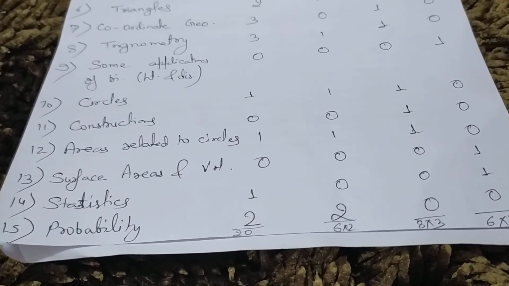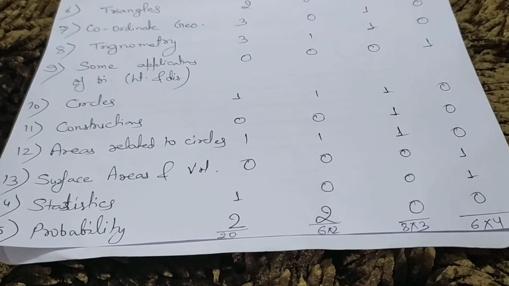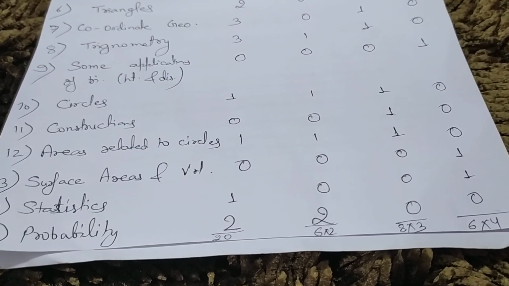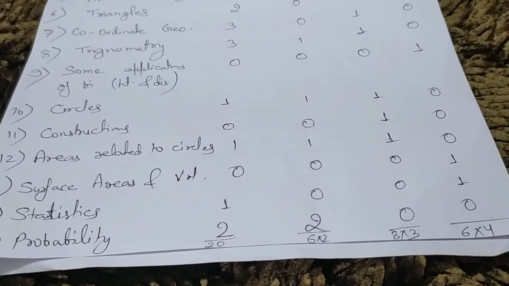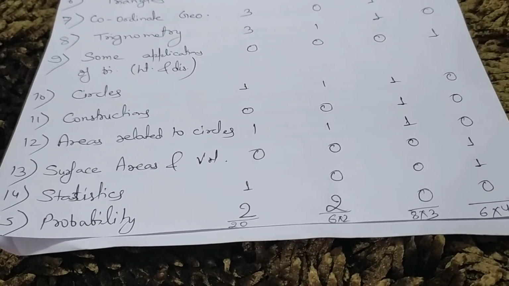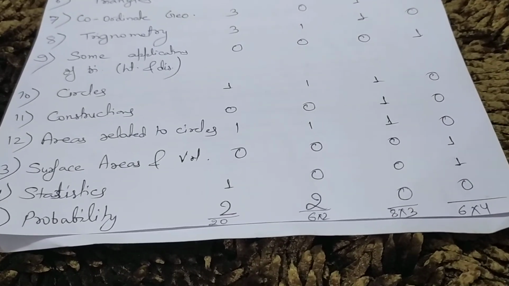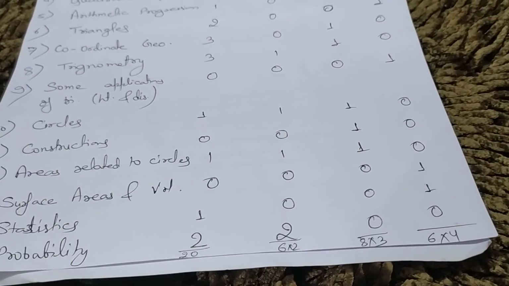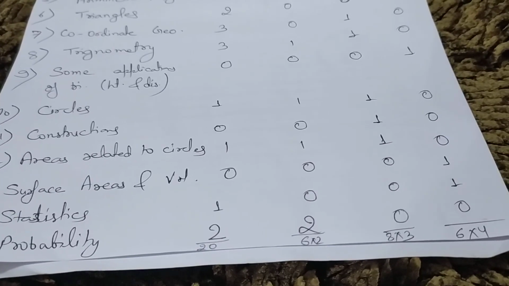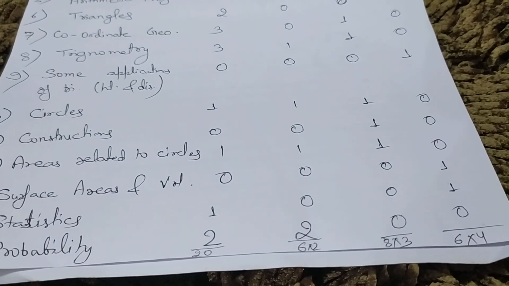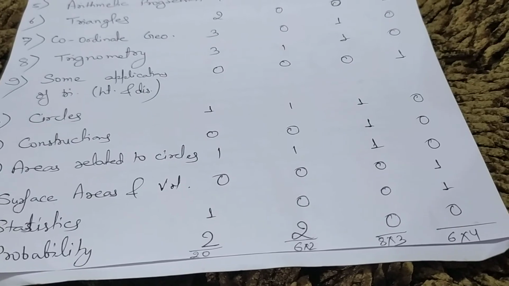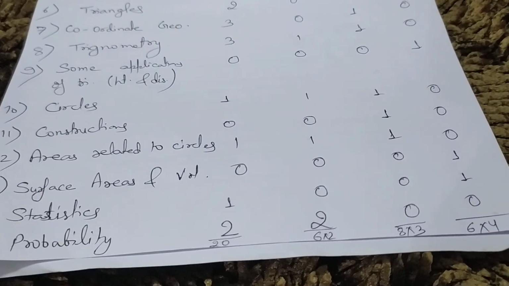The next is statistics. Statistics holds section A and section D, meaning one question of 1 mark and one question of 4 marks came in exams. The next and last chapter is probability. From probability, there are 2 questions of 1 mark and 2 questions of 2 marks. This means only section A and section B consist of probability questions. There are no questions in section C and section D related to probability.